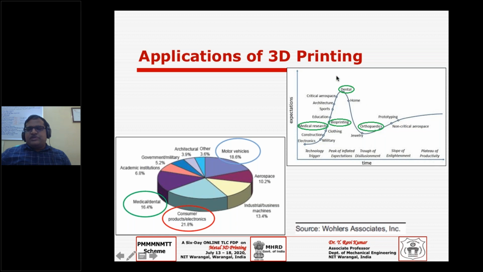And of course, next is followed by dental. Slowly it is coming. And of course, you have bioprinting, a long way to go to come here. But we can see that also. But orthopedic applications are coming almost to a productivity state. So this is the state of the art of medical applications of 3D printing.